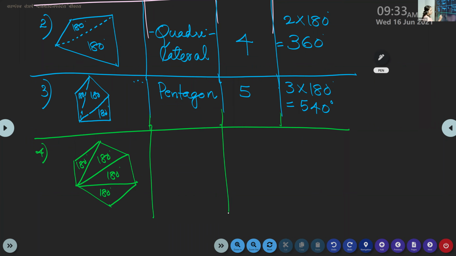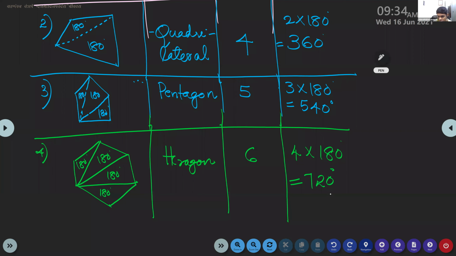Its name is hexagon, 6 sides, and 4 triangles. 4 into 180 is 720. Correct.